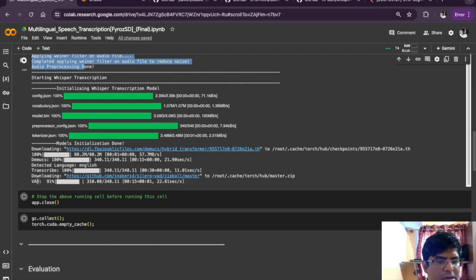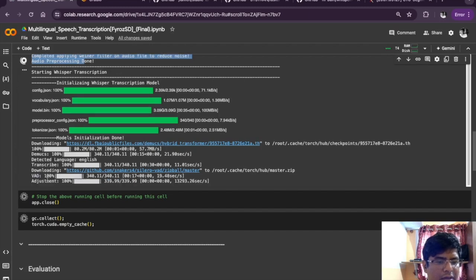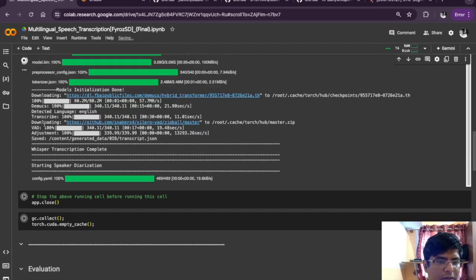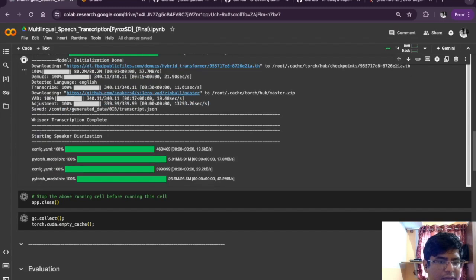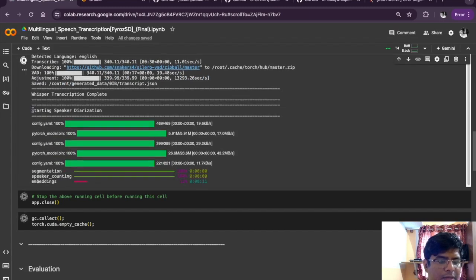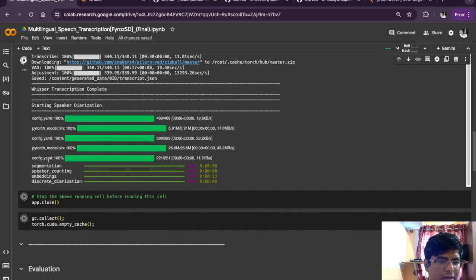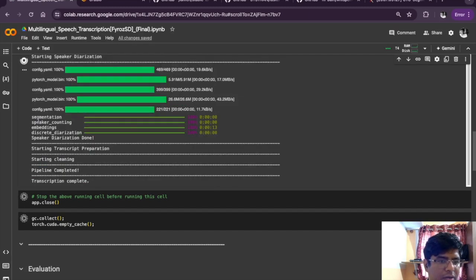Here, voice activity detection is being done, and immediately after voice activity detection, we will start with speaker diarization. Speaker diarization is a step where we detect the number of speakers, where we detect the different speakers and at what timestamps did they speak. We first load the models, and then we do segmentation, speaker counting, embeddings, and this one. And after that, the transcription is complete.